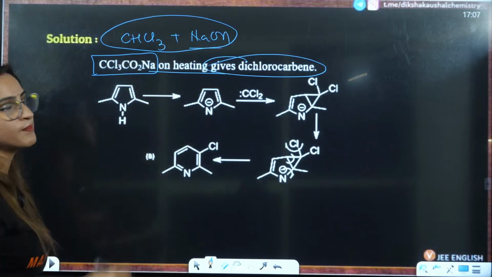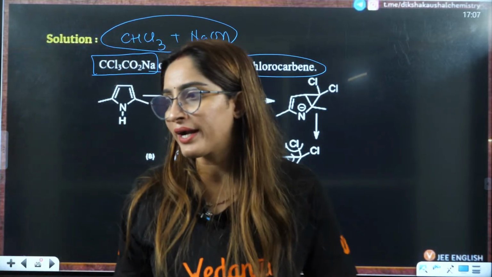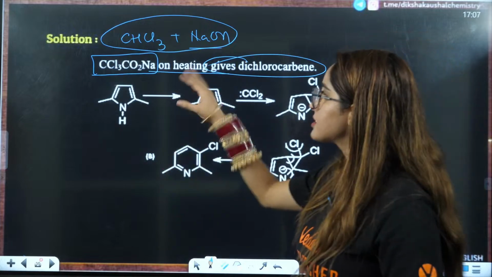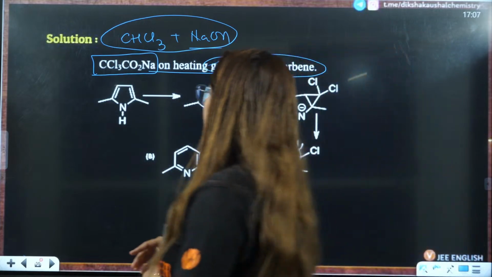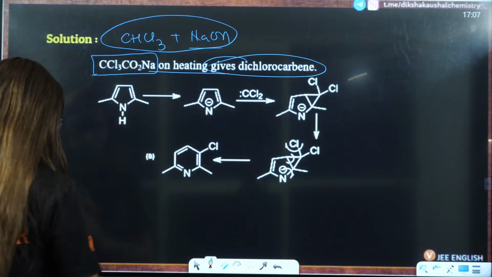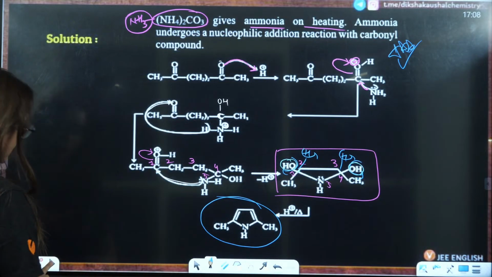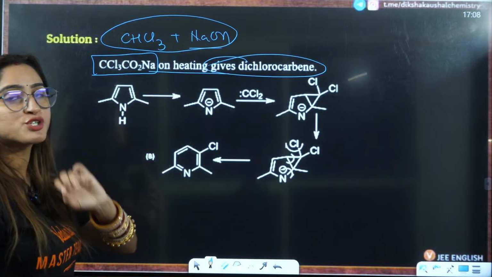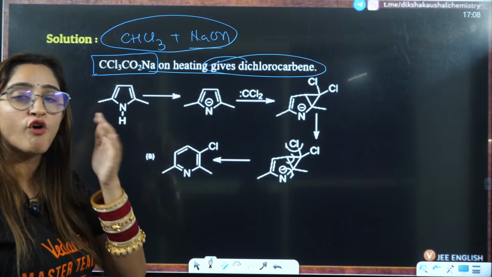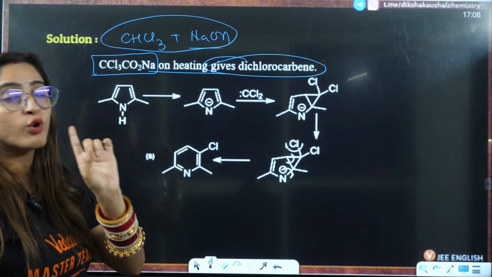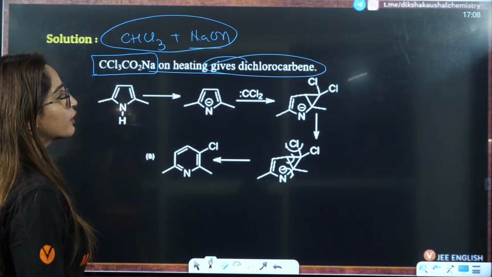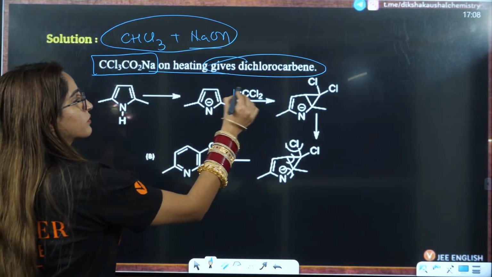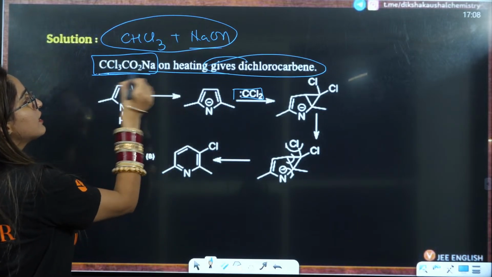It is quite similar to that, and this is how you can remember it. So this is the compound that was finally formed here, and it is reacted with this reagent, which we know forms dichlorocarbene, that is CCl2.